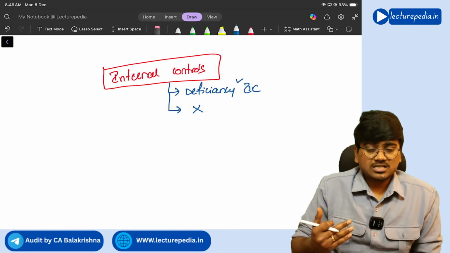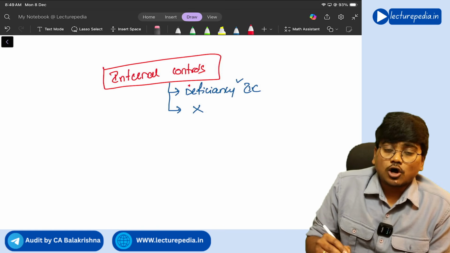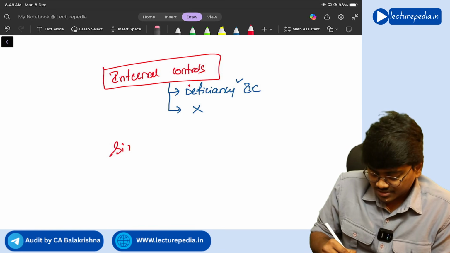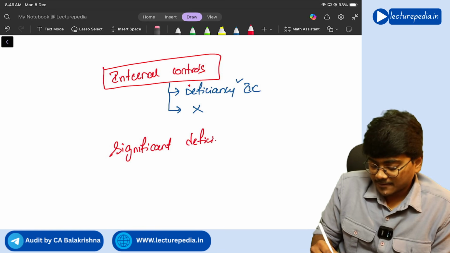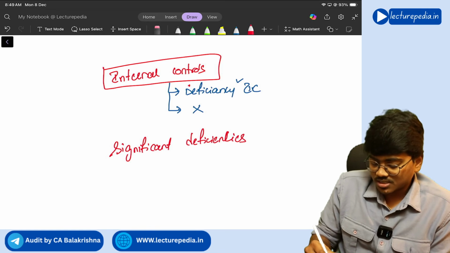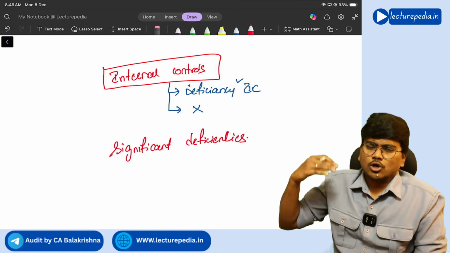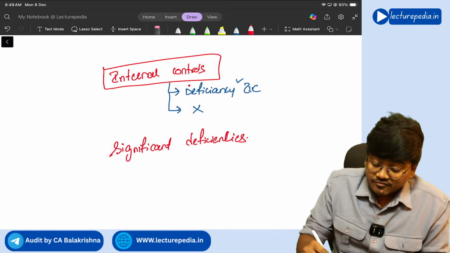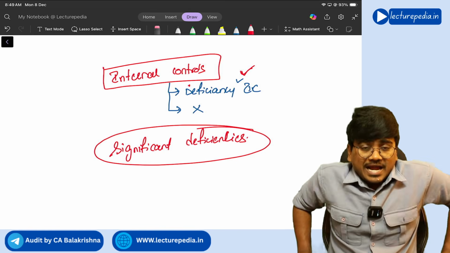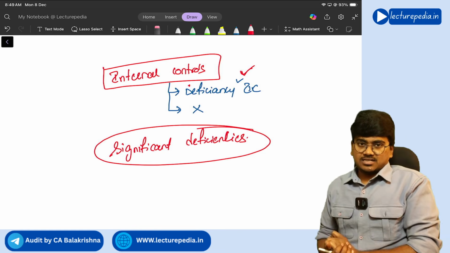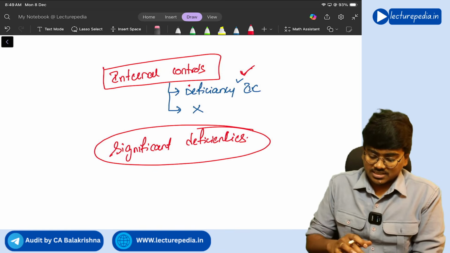So if there are these deficiencies in the internal control, see, as per SA 265, auditor needs to report significant deficiencies. Okay, auditor needs to communicate significant deficiencies in the internal control to those charged with governance. Now, which deficiency will be considered as a significant deficiency? To identify that, there are certain factors that the auditor needs to take into account to determine significant deficiency in the internal control. See,